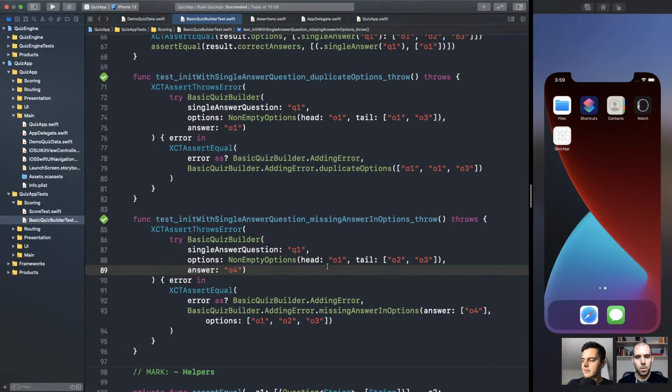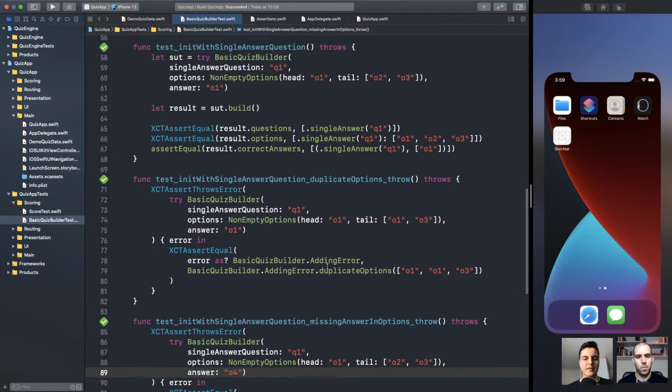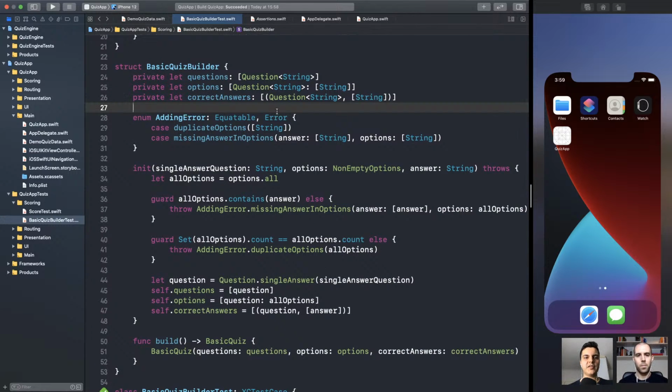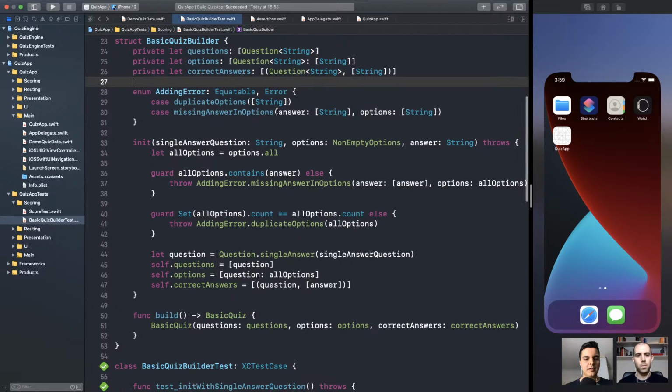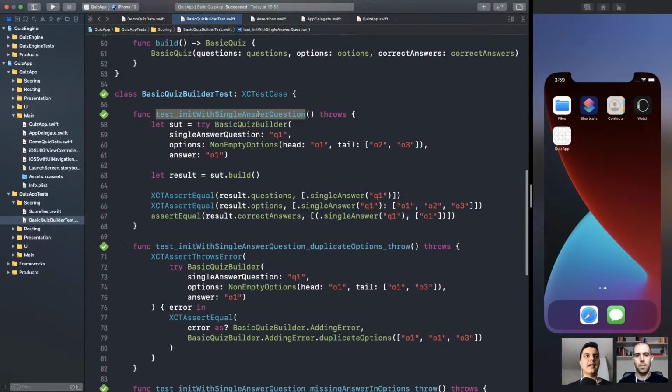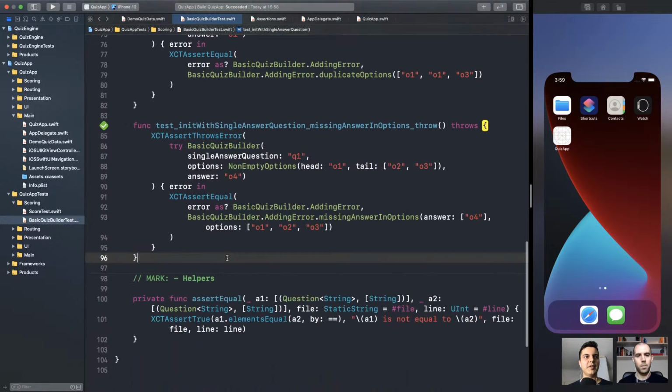Okay, so we can create a quiz builder with at least one question and we enforce the invariants. But we should also be able to add more questions to it, step by step, one question at a time. There are two common ways we can do it with the builder pattern. One is to create mutating functions that will mutate the builder, like the URL components does. So every time we add a new question, we get a new builder through the mutation. Make sense? Yeah. So let's add a test to design this API.